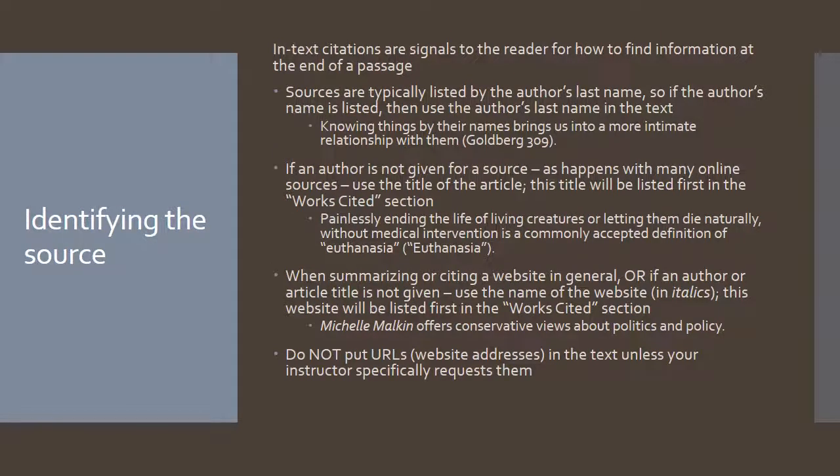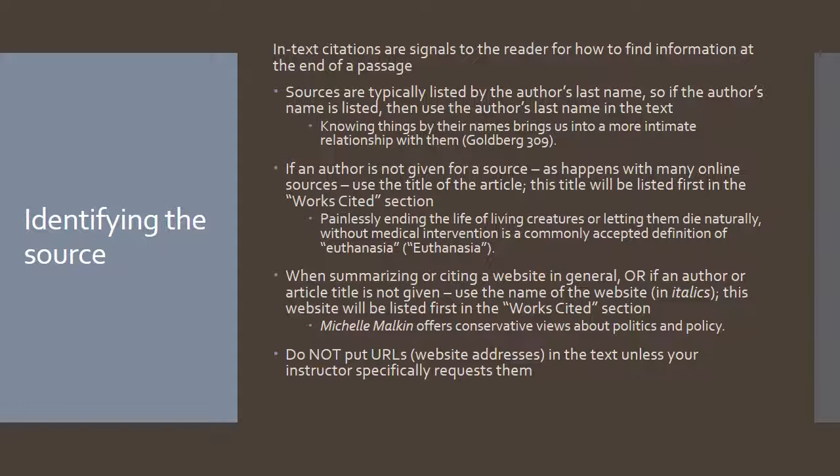So how do you know when to use an author's last name, the title of an article, or the title of a website? Well, first, remember that in-text citations are signals to the reader for how to find information at the end of a passage. So whatever you have in the text is the first thing the reader should see in the works cited section. Sources are typically listed by the author's last name. So if the author's name is listed, then use the author's last name in the text. And you can see this is the same example we used earlier in the presentation. You have the author's last name and the page number.